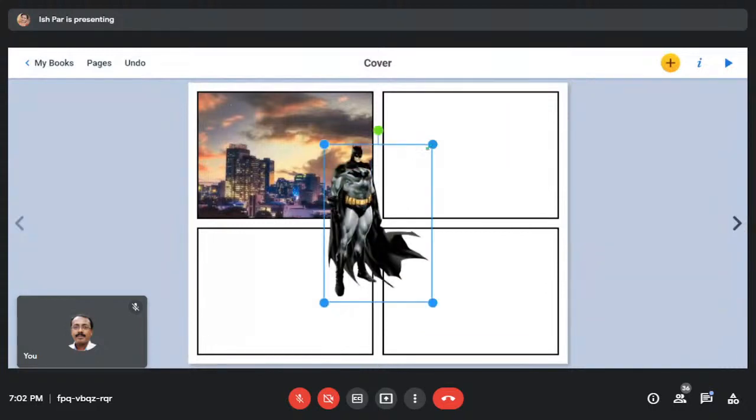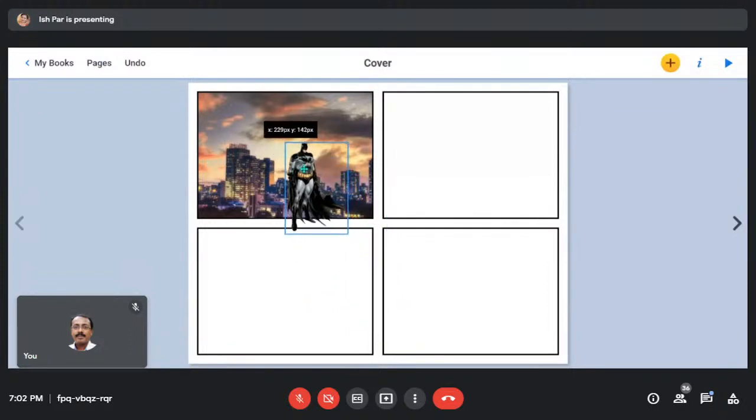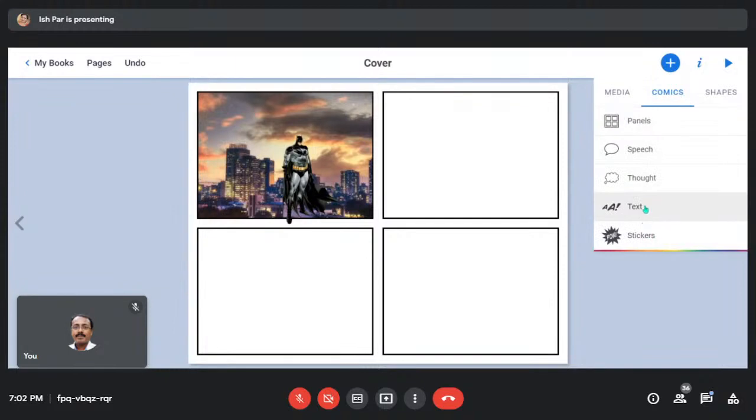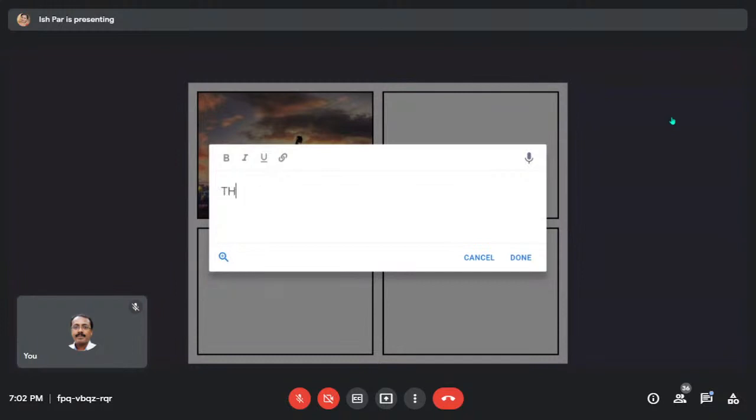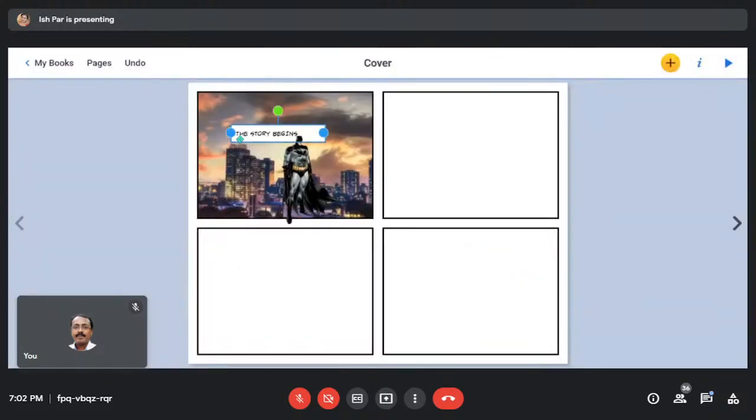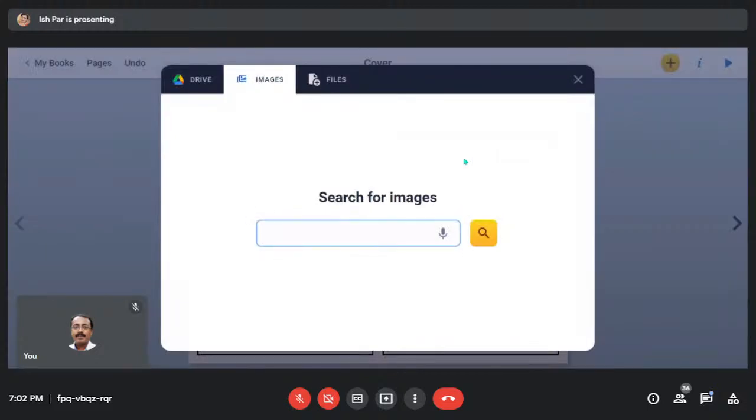So here comes the Batman, and you want to add a caption to it. So I'll be adding a caption, text, caption, story begins. So let's see how it appears. Here it is like this only. We're fixing it here. Again, when you click on this, if you want a new image, click on this.